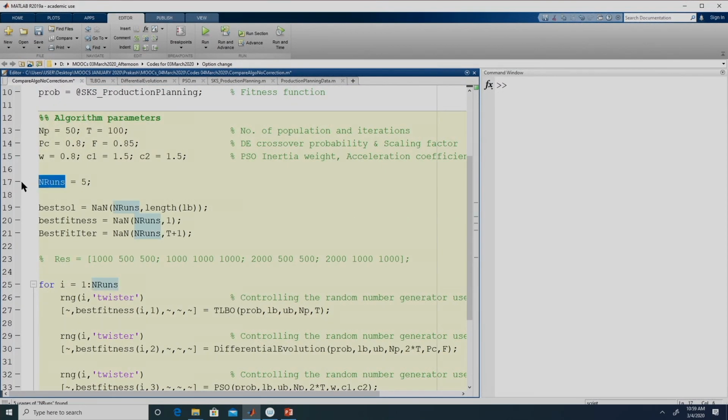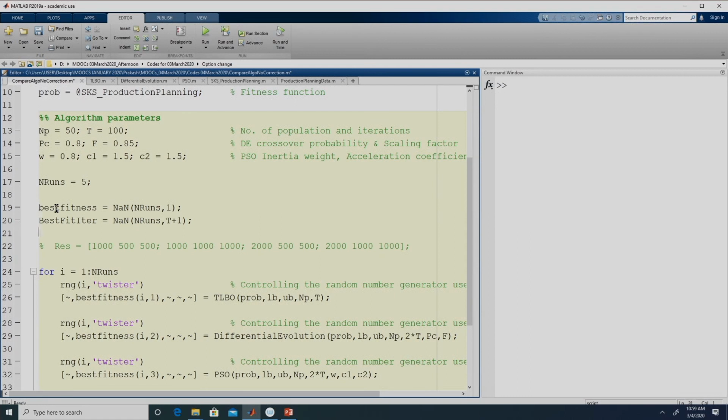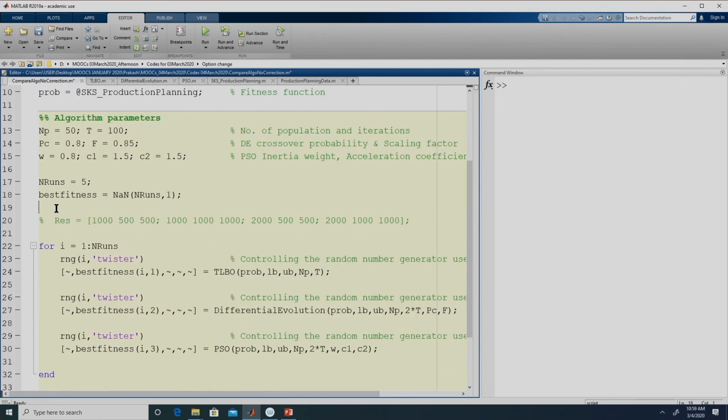n runs is the number of runs. For the purpose of demonstration we are just taking 5 runs. Let me just remove this, we are not going to use these two. We are going to use this variable best fitness to store the fitness function value reported by every algorithm in each run. So in this case we are going to have 5 runs, and we have 3 algorithms. That is why we have taken 3 columns.